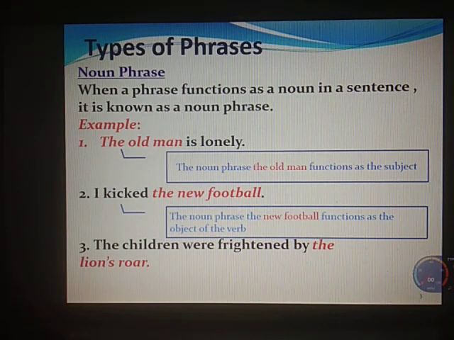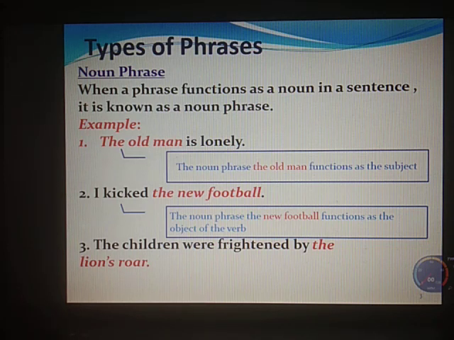I kicked the new football. Here the noun phrase the new football functions as the object of the verb because it is coming after the verb kicked. So the group of words the new football is acting as an object for the verb kicked, so we call it a noun phrase.